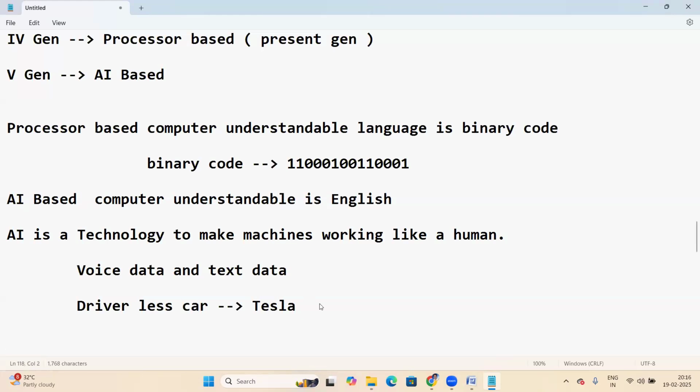Suppose the car is on the way, and a vehicle comes from the opposite direction. The AI-based car will take a diversion automatically, exactly like a human being. Next, AI-based machines, maybe in the manufacturing industry, work like a human being here.